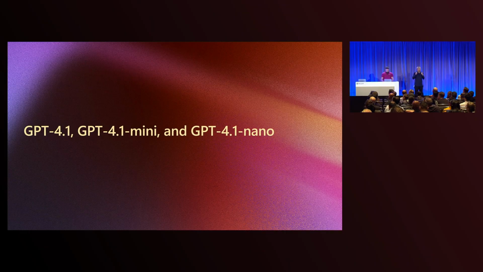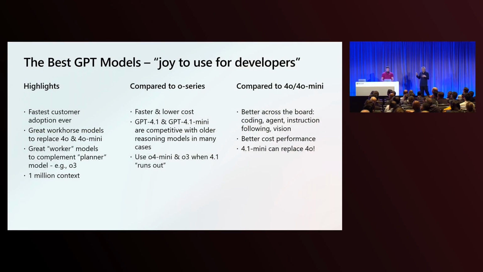But we still have the GPT models, the super great autocomplete models. GPT 4.1, GPT 4.1 Mini, and GPT 4.1 Nano are the latest, greatest versions of these models. These are the best GPT models ever. They were created to be a joy to use for developers, and our developers and customers wholeheartedly agree. They love these models. We've had the fastest adoption ever of any model on Azure with these models. So really happy to see how well they're working for our customers.